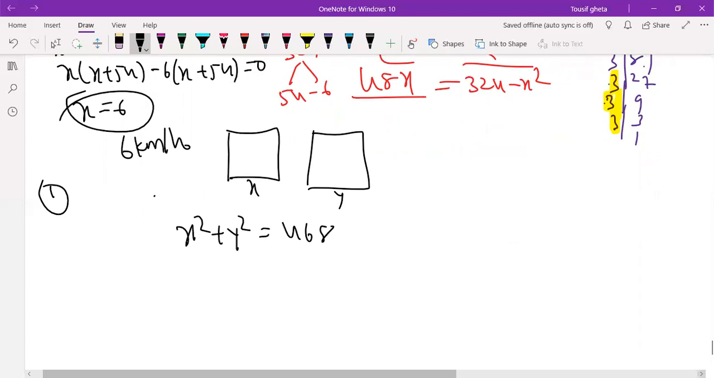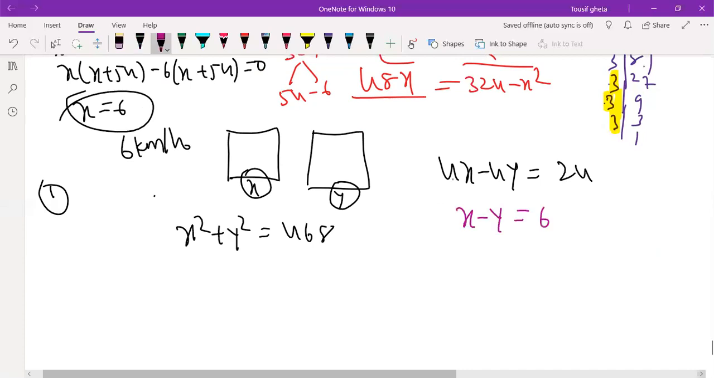Area of a square will be side square, so I took x square plus y square. The difference of the perimeters, so 4x minus 4y, is 24 meters. So the perimeter difference they give is 24. I can take 4 common, so x minus y is equal to 6, because 4 and 6 are divisible.